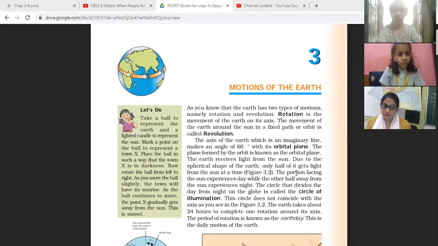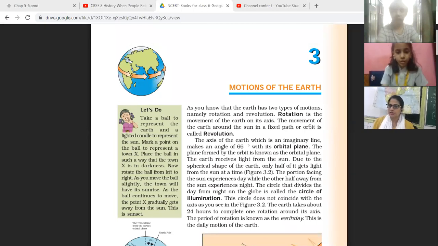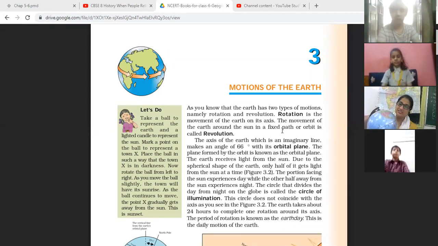Motions of the earth. As you know, the earth has two types of motion, namely rotation and revolution. Rotation is the movement of the earth on its axis. You can look at the globe. Movement of the earth on its axis from west to east. In the same way the earth has motion, like the globe is rotating right now. In the same way the earth is having rotation motion.